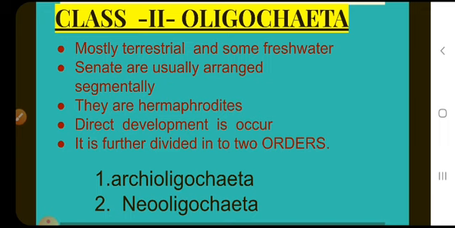Metanephridia are present and participate in excretion. They are hermaphrodite, bisexual animals. The circulatory system is of the closed type and includes one or more hearts. The pharynx is not protrusible and is not provided with jaws. Most oligochaetes feed on dead and decaying organic matter, hence they act as scavengers.